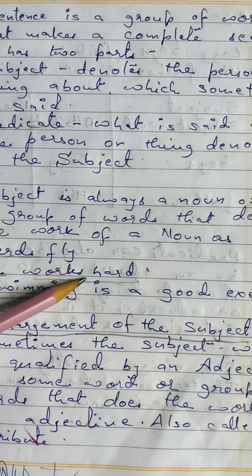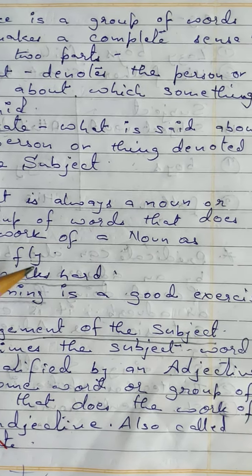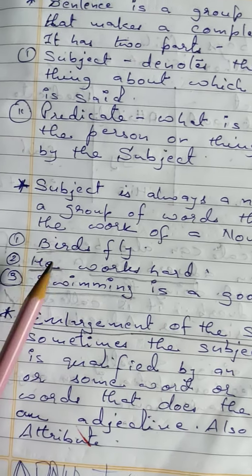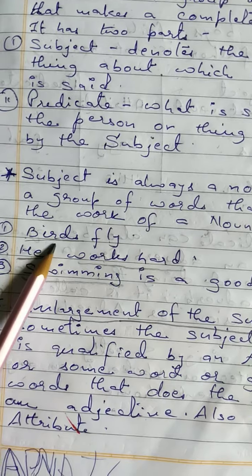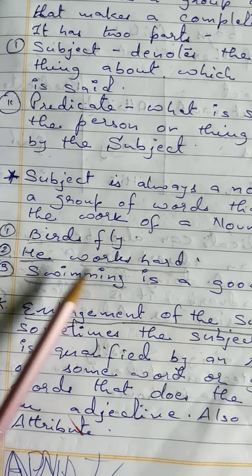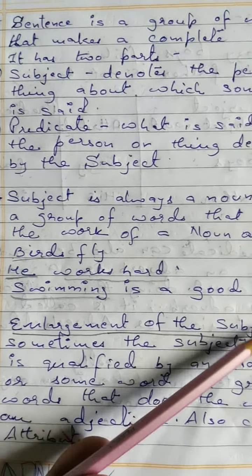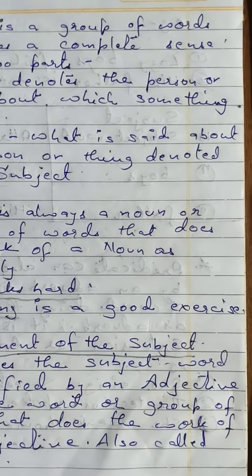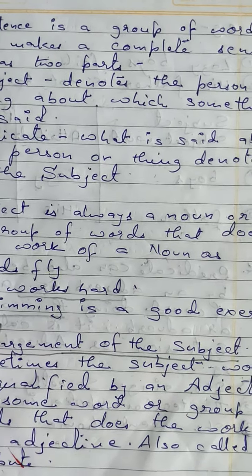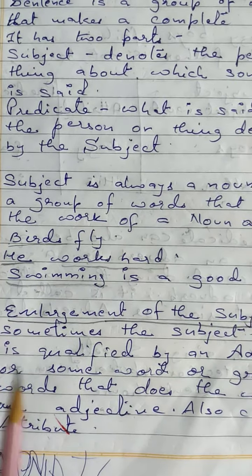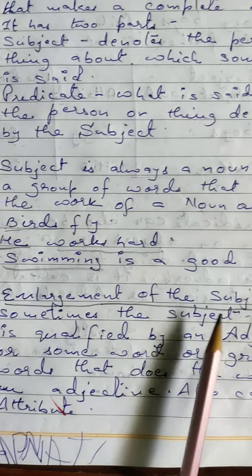You can find the subject by knowing which is the name in a sentence. Suppose, birds fly. Here we are talking about birds. He works hard. He is the subject. Swimming is a good exercise. What is a good exercise? It is swimming.